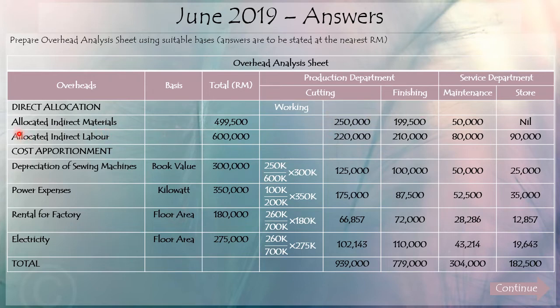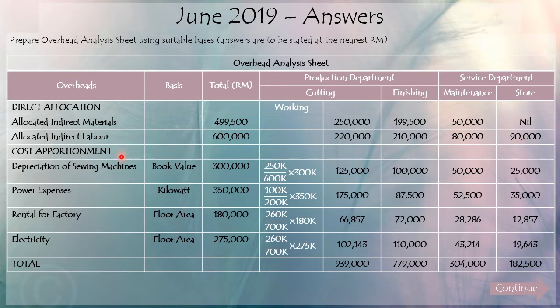So in this case, for example, allocated indirect materials is stated in the question that cutting department has incurred 250,000. Finishing department has incurred 999,500 ringgit. Maintenance has incurred 50,000 and the store has incurred nothing on the indirect material. The same goes for your indirect labor, where cutting department has incurred 220,000, finishing has incurred 210,000, maintenance 80,000, and then store is 90,000. Okay.